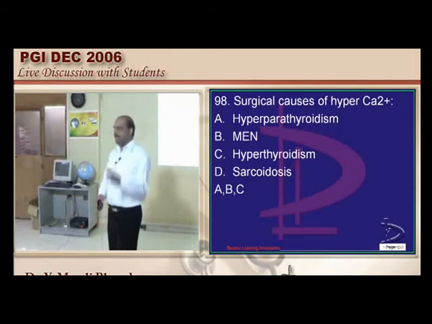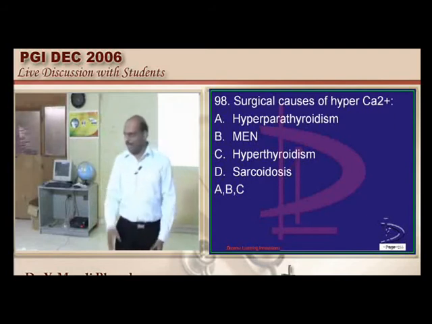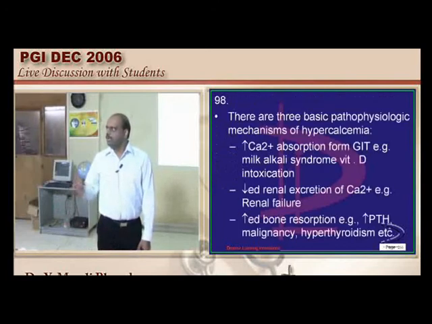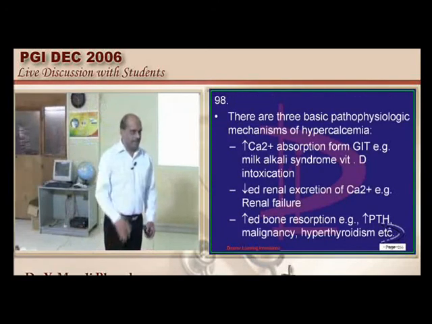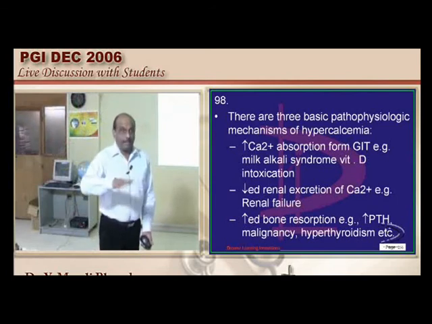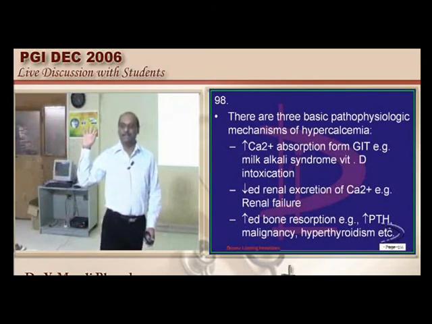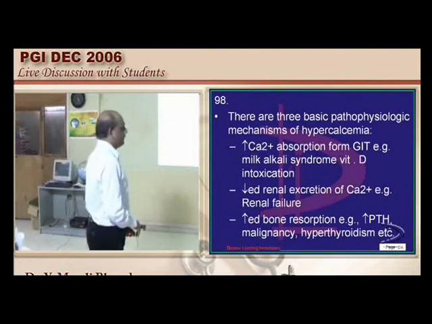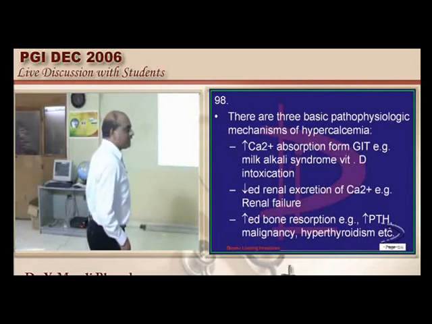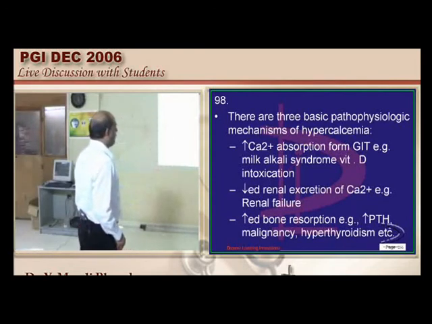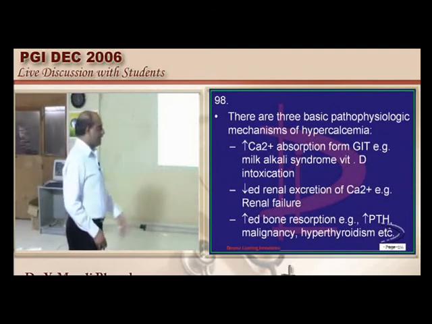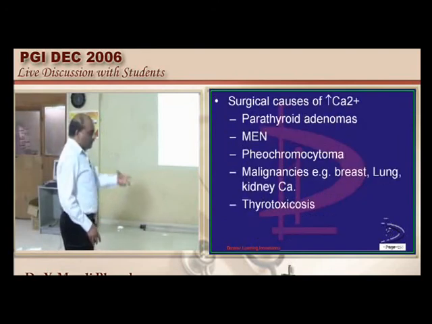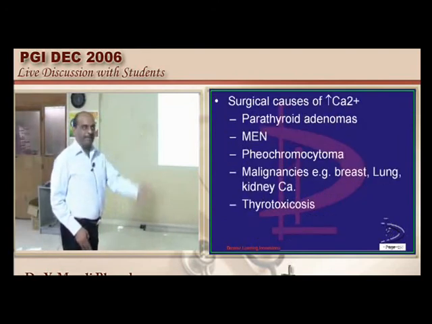Now hypercalcemia, what are the surgical causes? Once more, what a commonness. Recently we had the AIIMS November 2007 discussion also. Two causes you have to think of, doctor, if there is hypercalcemia in your patient. One is hyperparathyroidism, second is malignancy. Without looking at that, you should not proceed further. There is a reason. Milk alkali syndrome, vitamin D intoxication cause increased calcium absorption, renal failure causes decreased renal excretion, and increased PTH, malignancy, hyperthyroidism, they all cause bone resorption, release the calcium, leading to hypercalcemia.